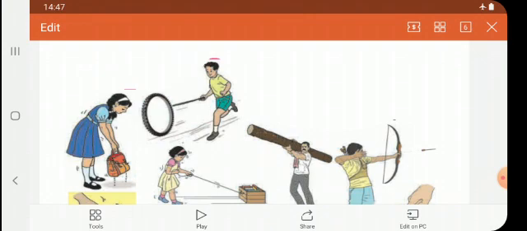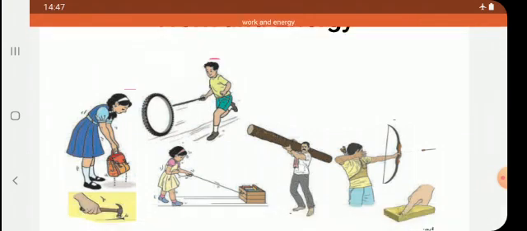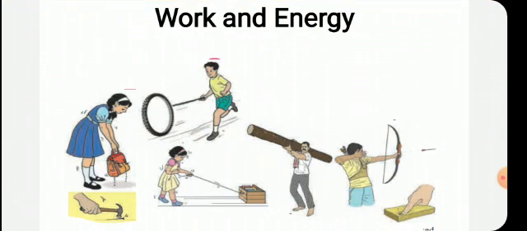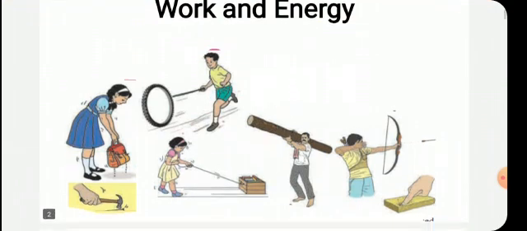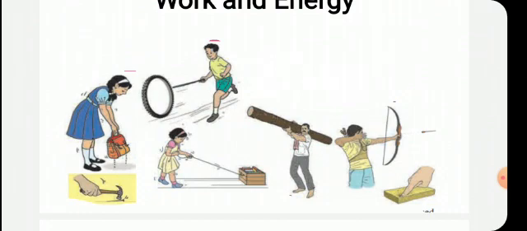While lifting the bag, while moving the tire, pulling that cardboard filled with books, lifting that log of wood and pressing that sponge also. In all the actions, you may have observed that force is applied. Without application of force, no action takes place.